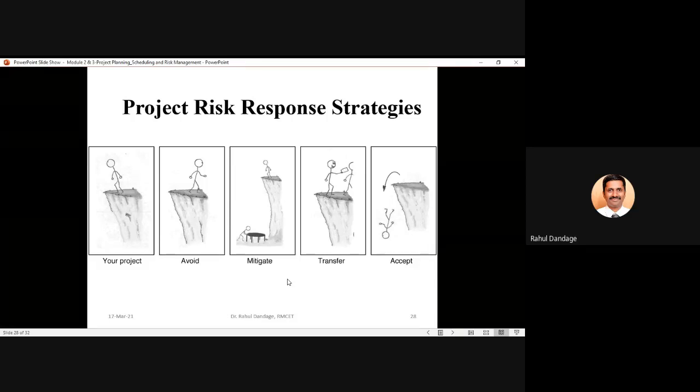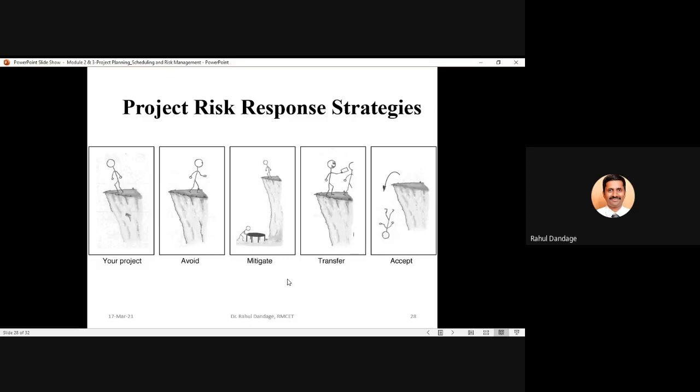And if nothing is possible, if we cannot go for avoiding, if we cannot go for transferring, so jumping is compulsory, so you cannot avoid it. You don't find anyone else so that you can transfer it. You cannot make any provisions so that you can mitigate this risk.